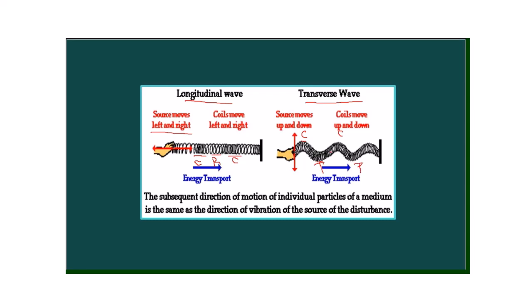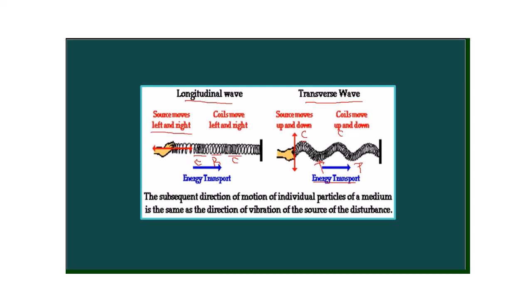And as shown in the diagram, it is clearly seen that the particles are vibrating in a direction perpendicular to the direction of propagation of the wave. See, the energy transport is in this direction, but the direction of vibration of the particles is up and down, which is quite the opposite of that of the longitudinal wave.